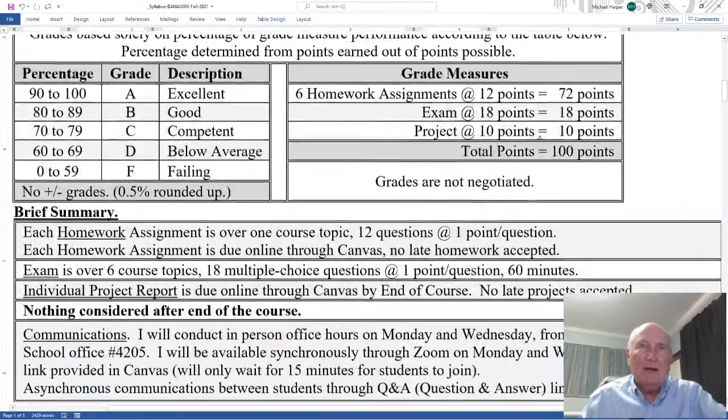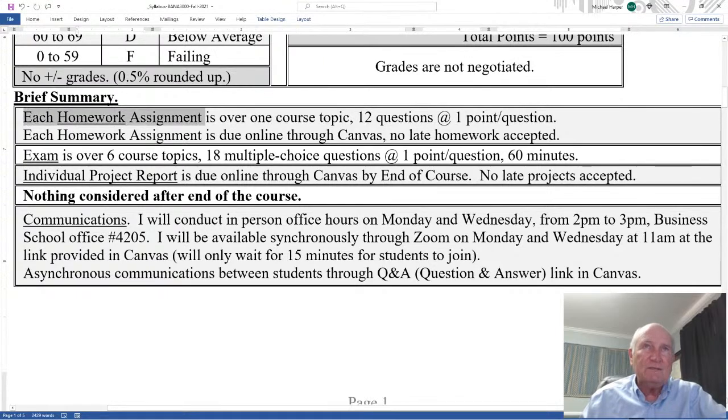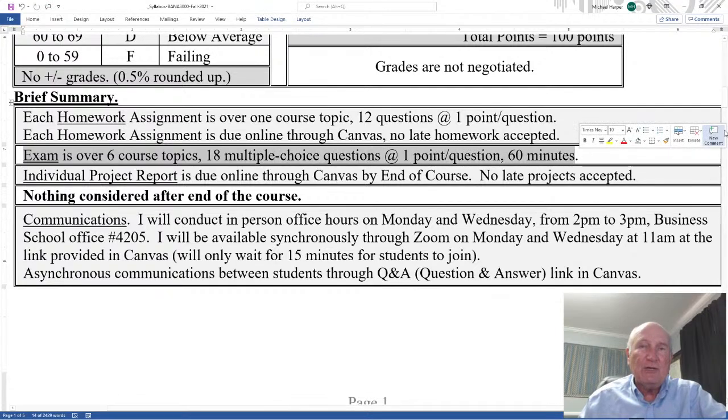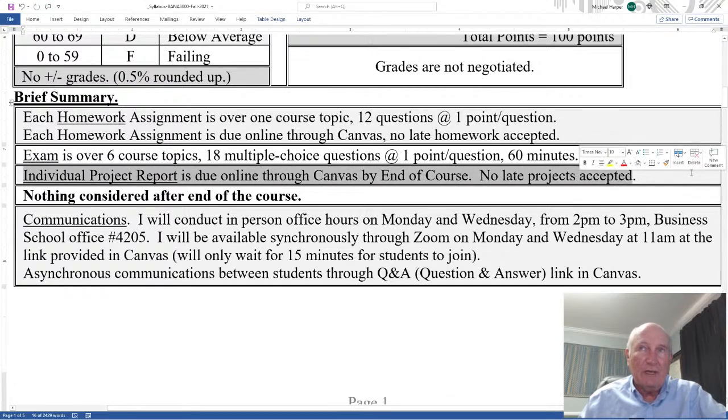Okay. Here's a brief summary. Each homework assignment is over 1 course topic, 12 questions, 1 point per question. Homework assignment is due online through Canvas. No late homework accepted. If you don't turn it in, it's a 0. Exam is over 6 course topics, 18 multiple choice questions, 1 point per question, and you have 60 minutes to take the exam, whether in class or online. Individual project report is due online through Canvas by the end of the course. No late projects are accepted. As a matter of fact, of homework, exam, project, nothing is considered after the end of the course, and that's a strict rule.